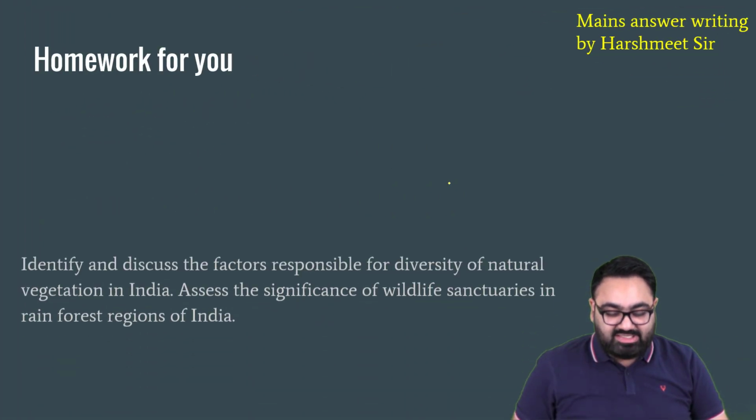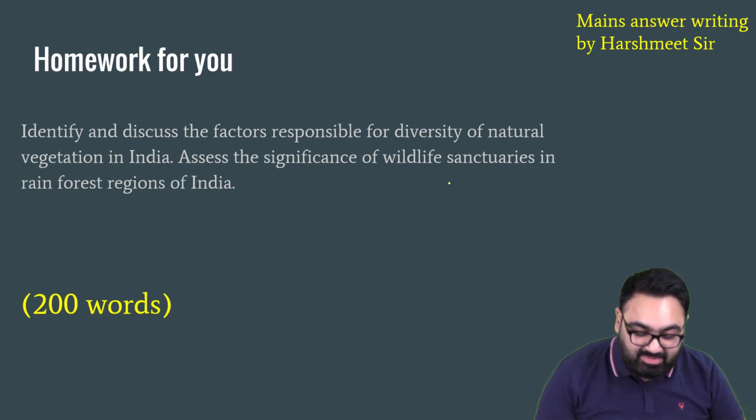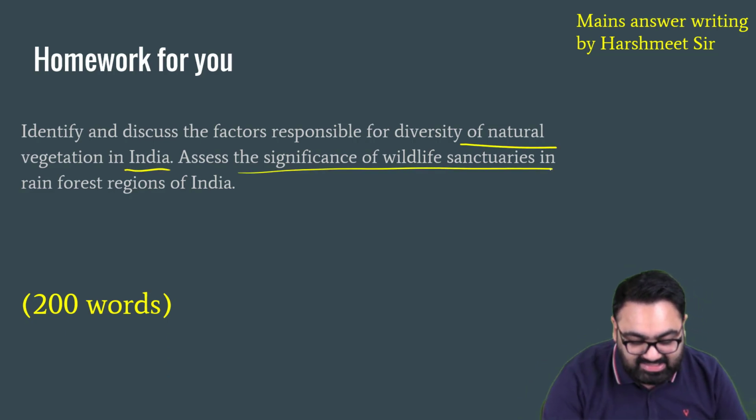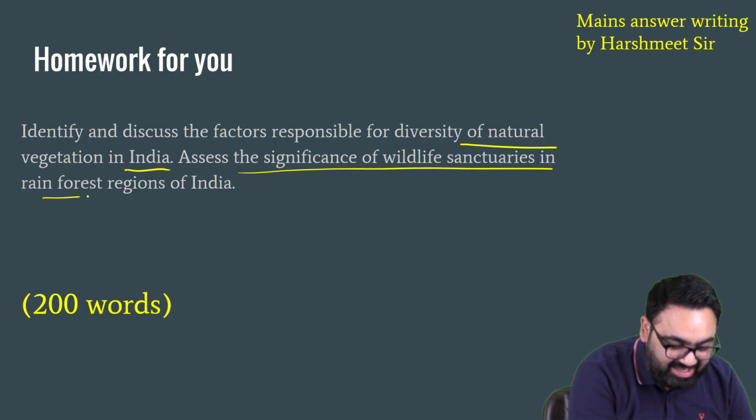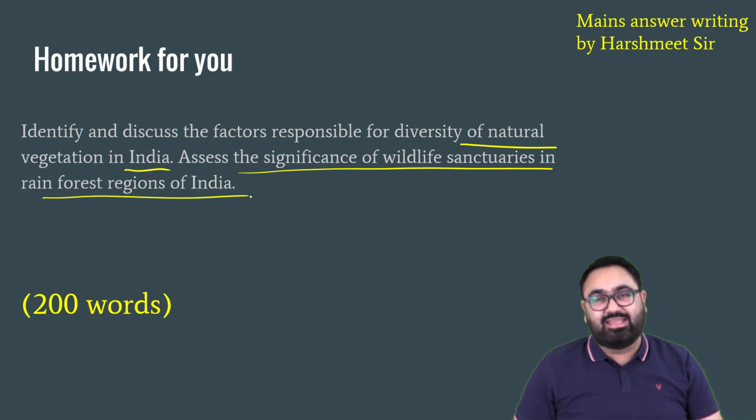And on that note, this is your homework again from GS1. Identify and discuss the factors responsible for diversity of natural vegetation in India. Assess the significance of wildlife sanctuaries in rainforest regions in India. 200 word answer. Try and see if you can write it.